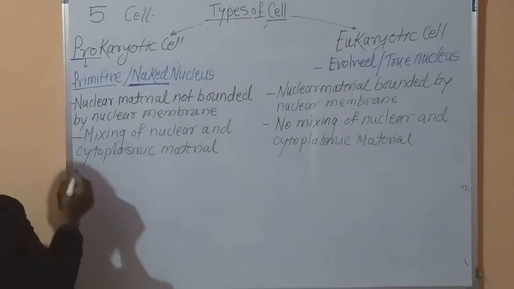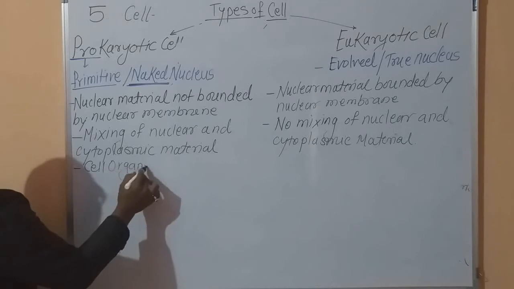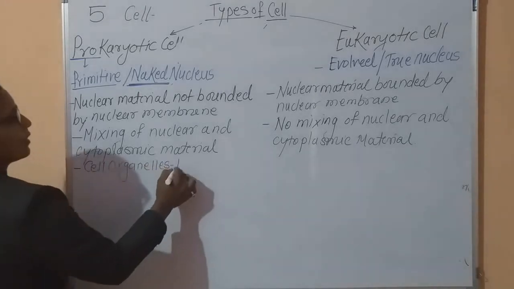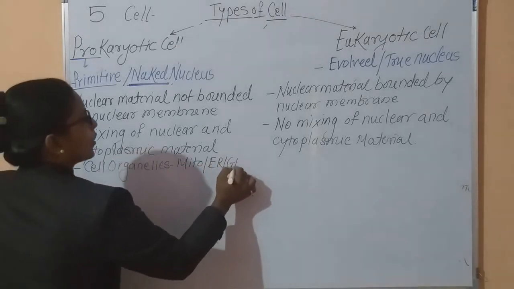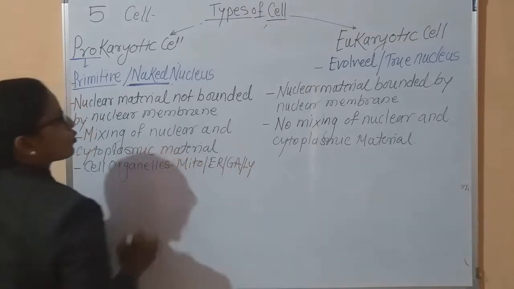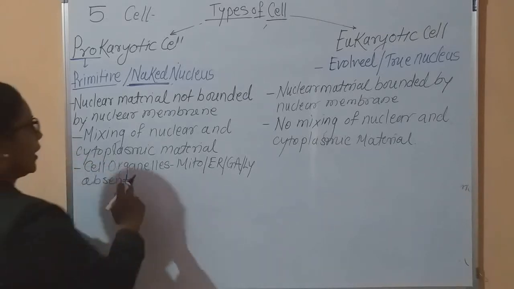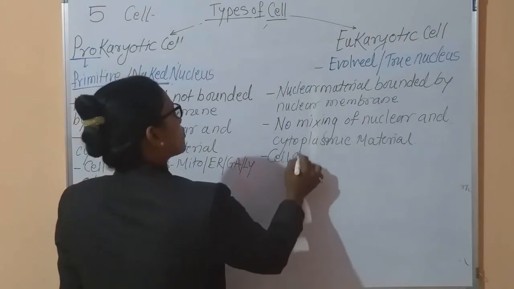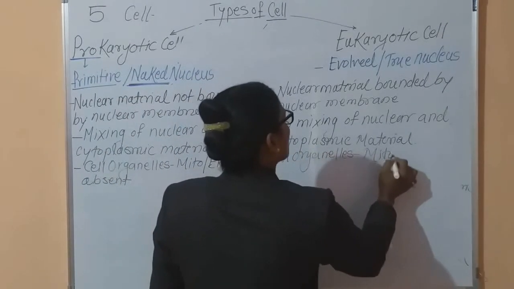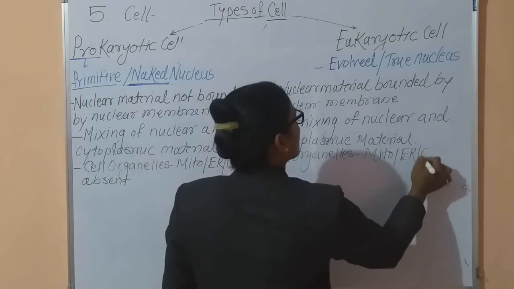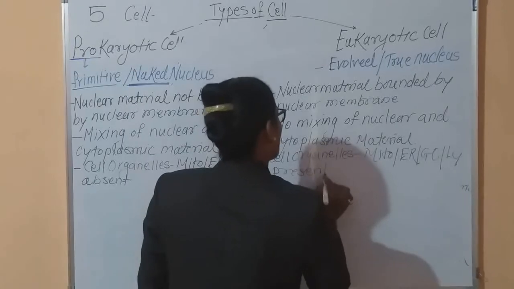Then the next difference is cell organelles. Cell organelles like mitochondria, endoplasmic reticulum, Golgi complex, lysosomes are absent here. And in case of eukaryotic cell, these cell organelles like mitochondria, endoplasmic reticulum, Golgi complex, lysosomes are present.